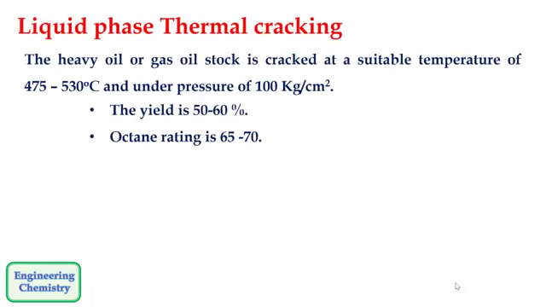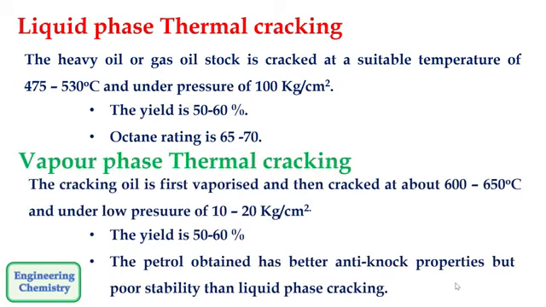In liquid phase thermal cracking, the heavy oil or gas is cracked at a suitable temperature of around 475 to 530 degrees Celsius and under a pressure of 100 kg per centimeter square. The yield of thermal cracking is around 50 to 60% and the octane rating is around 65 to 70, which is very low. In vapor phase thermal cracking, the pressure is lowered to around 10 to 20 kg per centimeter square.